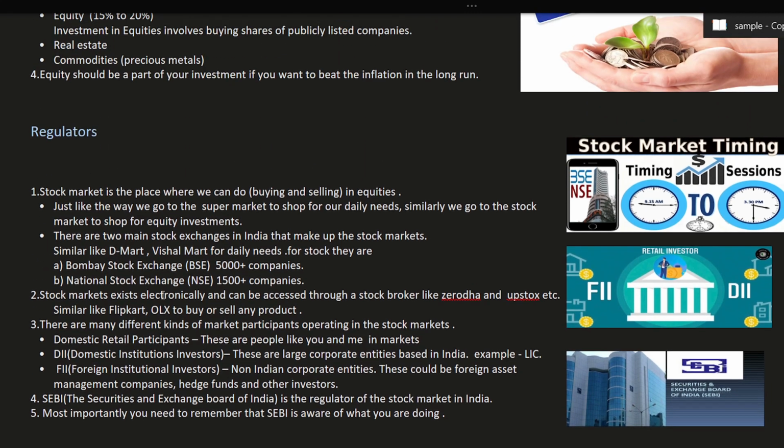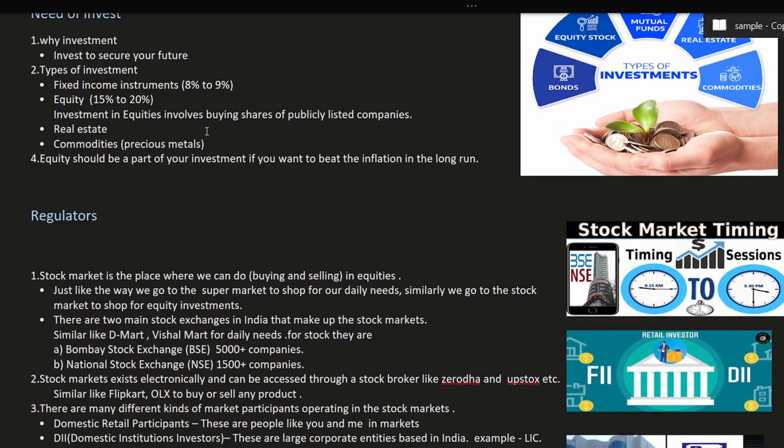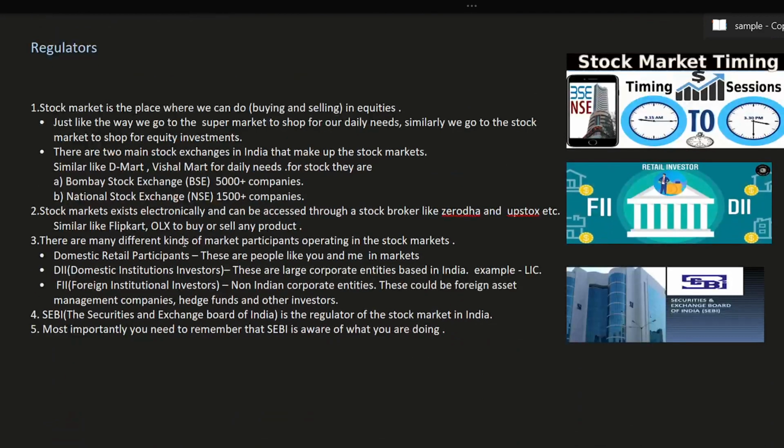We can buy shares of publicly listed companies, and whichever company is listed in BSE or NSE, only those shares we can buy and sell. You can see the picture here. The market starts at 9:15 a.m. and ends at 3:30.